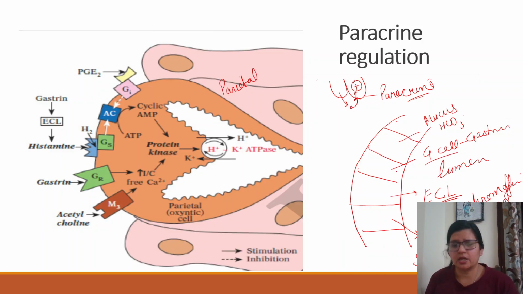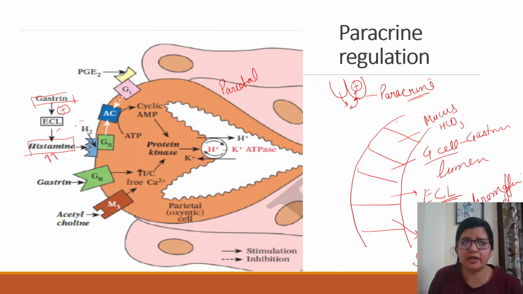There are various cells. So let's see that same interaction here. Gastrin is released from G cell, right? Now gastrin is going to stimulate ECL cell. Okay, it is going to stimulate ECL cell to secrete histamine. Now whenever histamine is released, this is a very potent stimulus of the parietal cells.